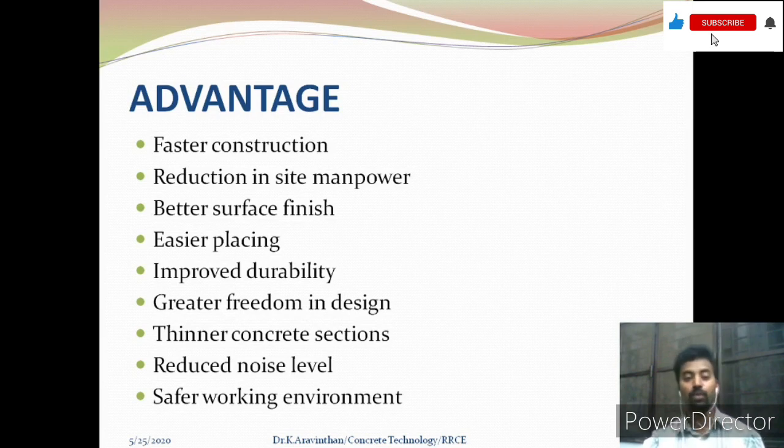Easier placing, improved durability. And you can see that thinner concrete sections can be used with self-compacting concrete. Why? Because of the maximum size of the aggregate, it is difficult to use a normal concrete for thinner sections. So SCC is helpful for thinner concrete sections.